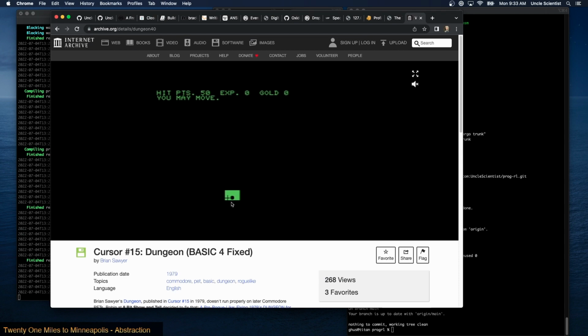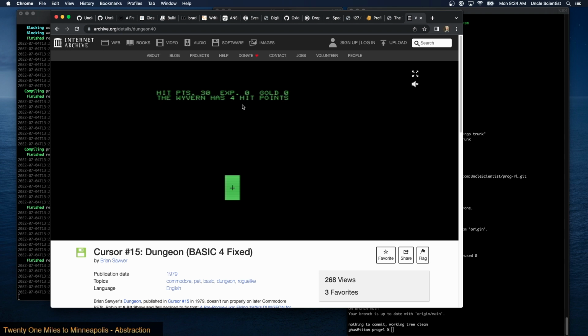Okay, so this is me, this dot. This is some creature. And it would have said up here what the creature was. Let me move away from the creature. It's not chasing me. It's going randomly over there. Okay. And attack.